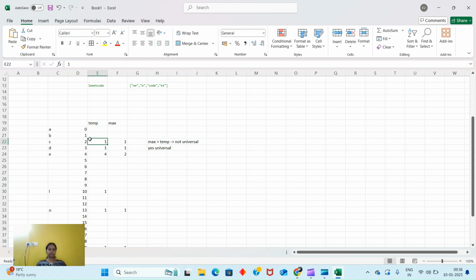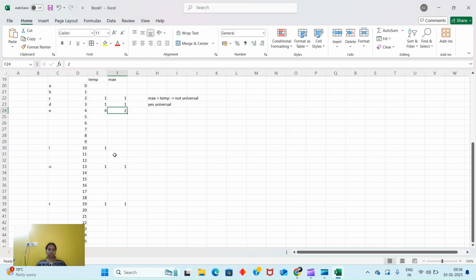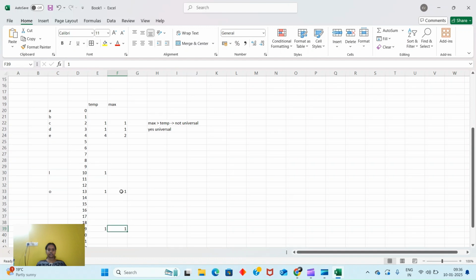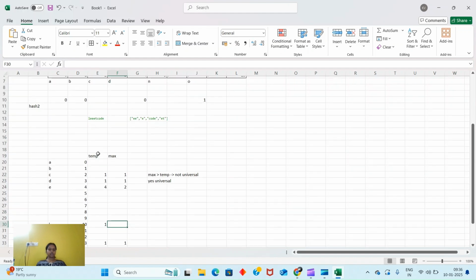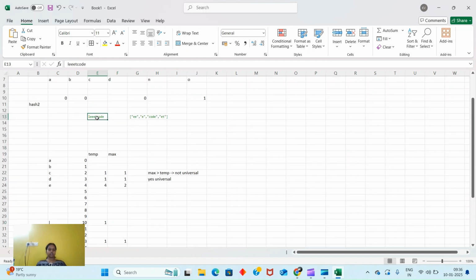So you can see, max is greater than temp, no. Max is greater than temp, no. Here, max is greater than temp, no. All of them are 0 anyway. Of course it is not. So in this example, this leetcode is universal.